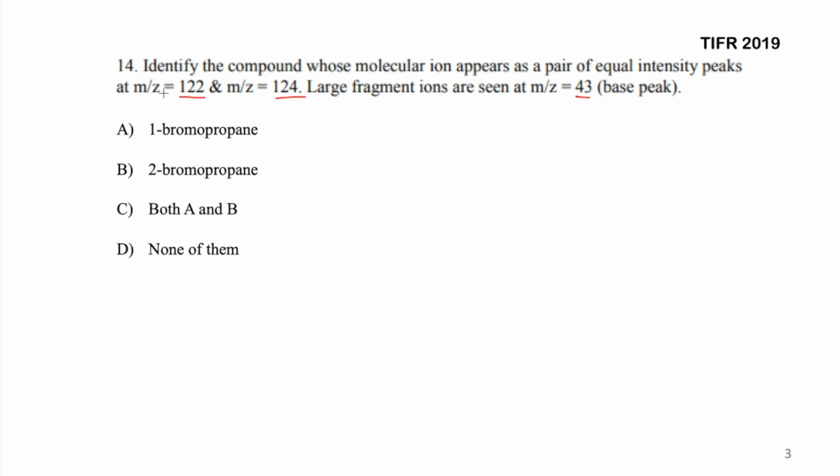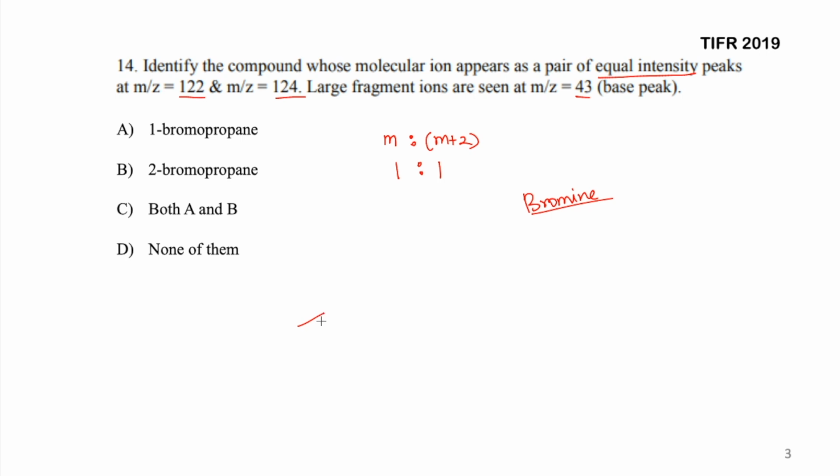Now whenever you get a question like this from mass spectroscopy, where the peak ratio of m and m plus 2 peak is given, then understand that you are having some halide in the molecule, right? We all have studied about two halogens like two chlorines or two bromines in the molecule. Now they say that you get something of equal intensity. So that means we can say that the ratio of m and m plus 2 peak is 1:1. That makes it clear that there is bromine present in the molecule. So bromine is there in the molecule. Now it can be either 1 bromopropane or 2 bromopropane, any of them can be there. So let's look upon how we are going to understand.